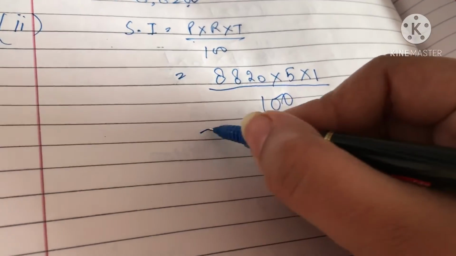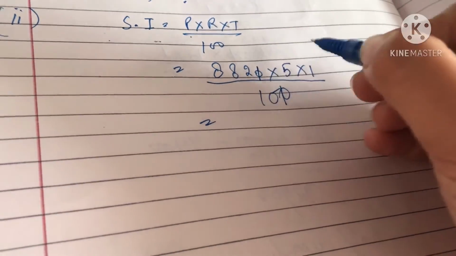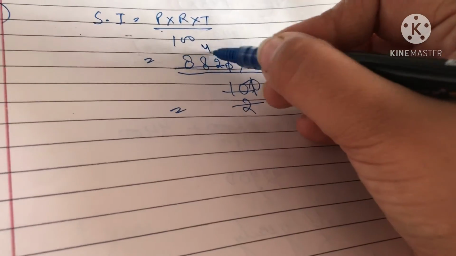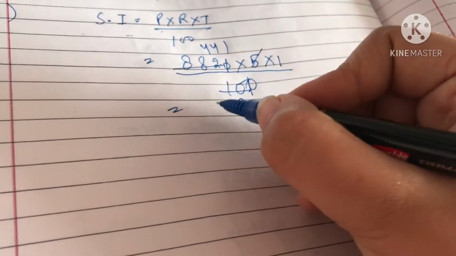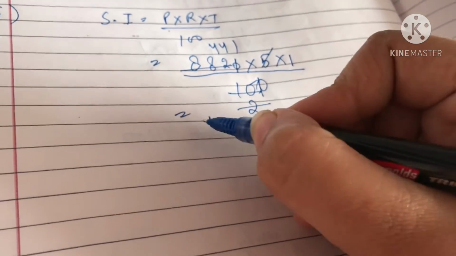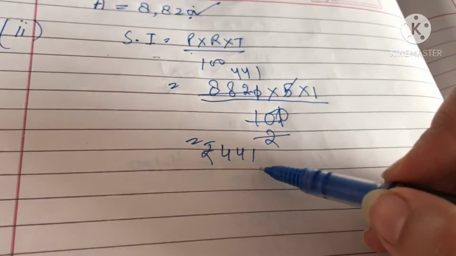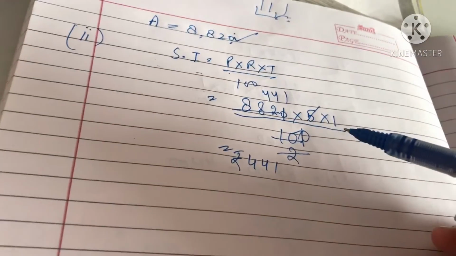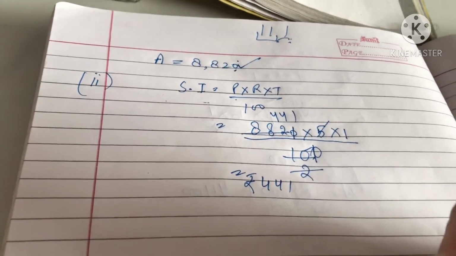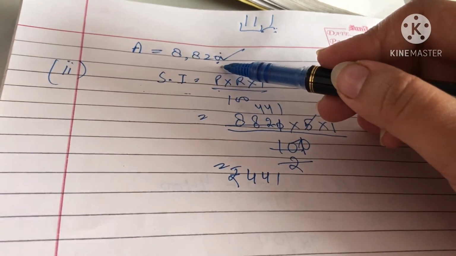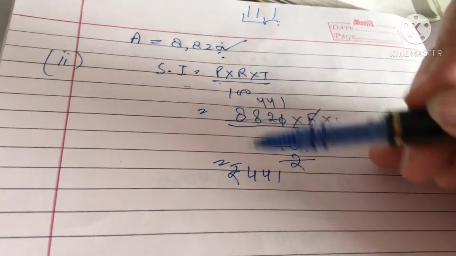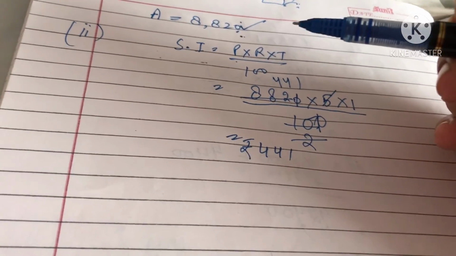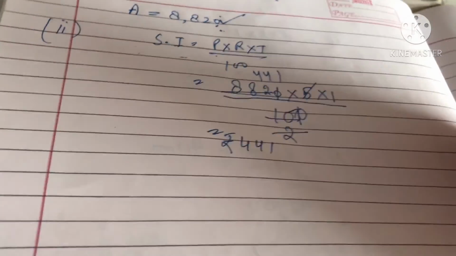0, 0 cancel, 5 2s are 10, divide this with this, 4 4 1 into 1, rupees 441. She is getting interest of rupees 441 in that third year. And if they are asking what is the amount at the end of the third year, this was the amount at the end of the second year. In this amount, this interest will be added, and that will be the total amount after 3 years.